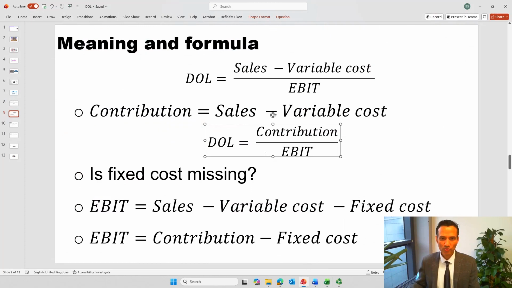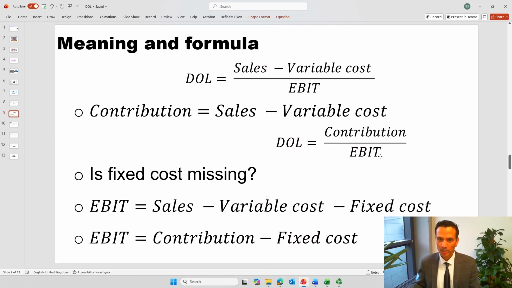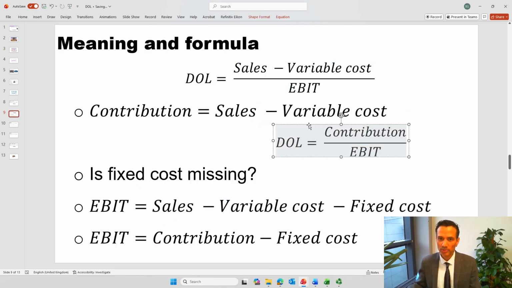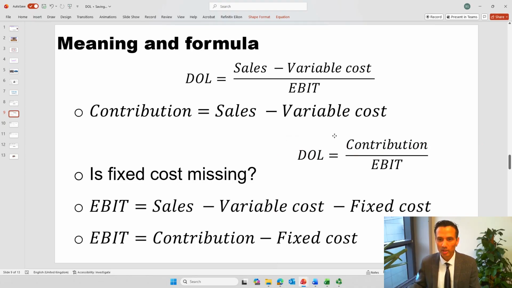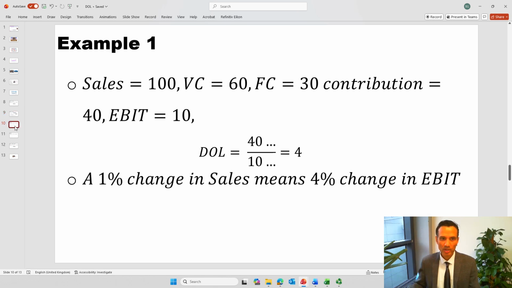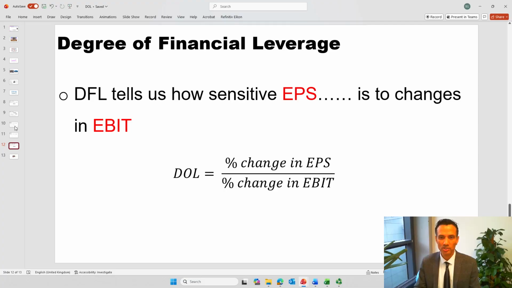In this formula, some of you may think, oh, degree of operating leverage, the background is to do with fixed cost. Therefore, in industries such as airline industries, the degree of operating leverage will be higher than in the case of supermarket industry, for example, right? But in this formula, where is the fixed cost? In fact, the fixed cost is already inside earning before interest and tax. That's not something to be forgotten, because EBIT equals sales minus variable cost minus fixed cost.